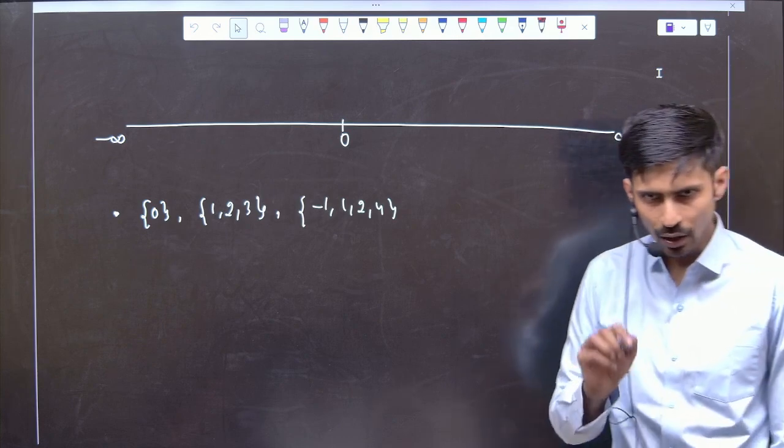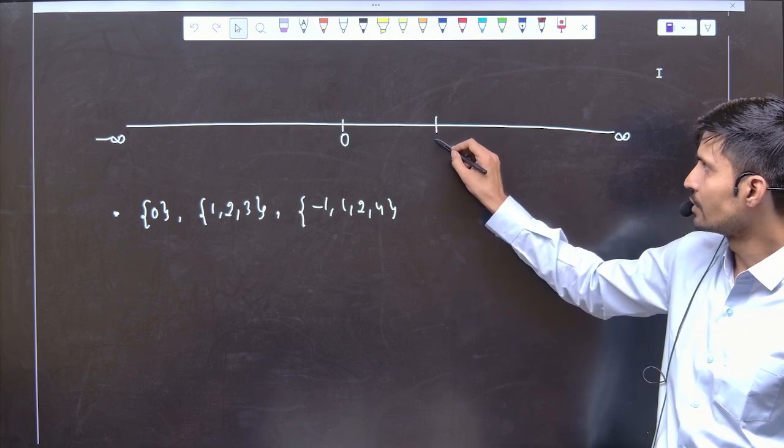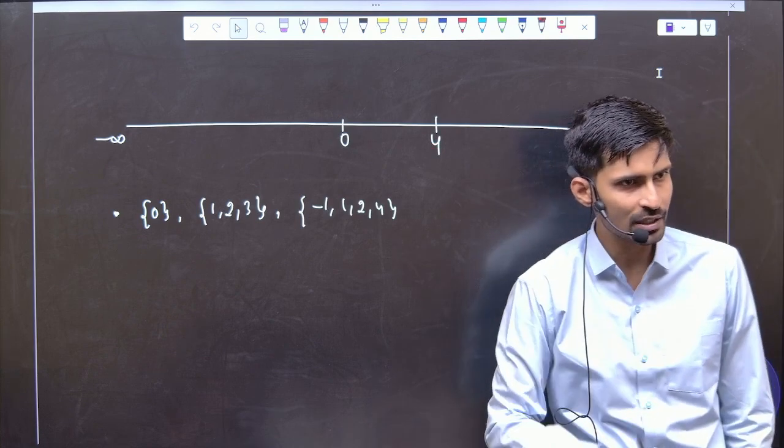Okay. Now, suppose I want to represent all the numbers between 0 to 4. All the numbers between 0 to 4. So can you tell me how many numbers are between 0 to 4?